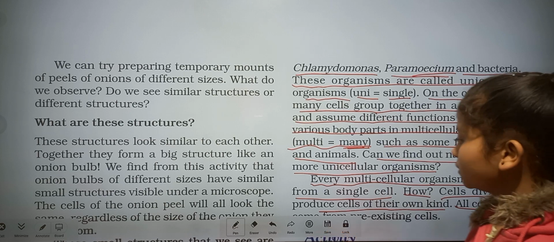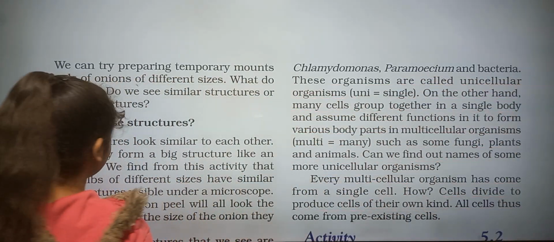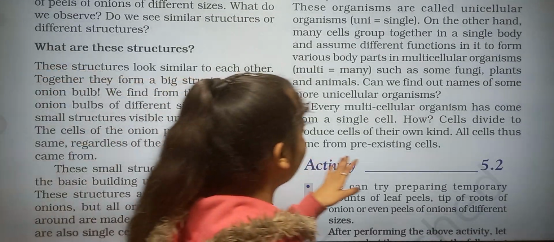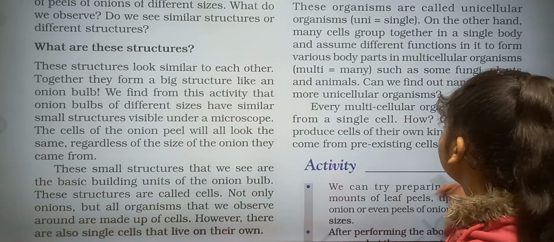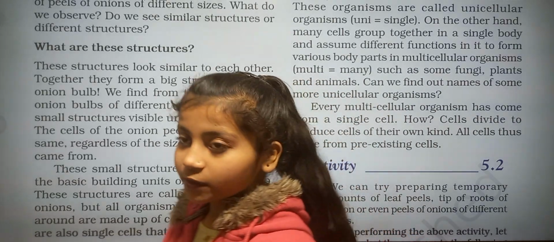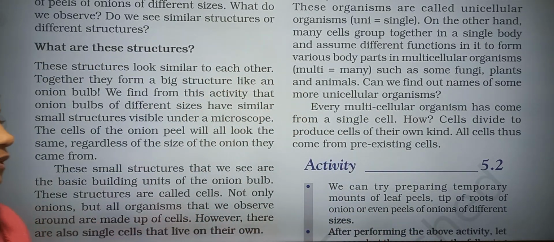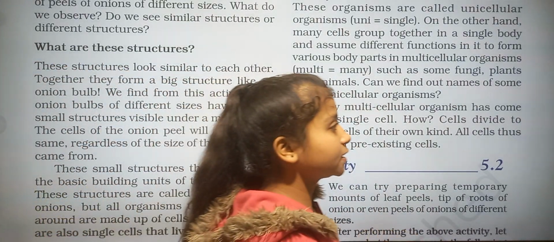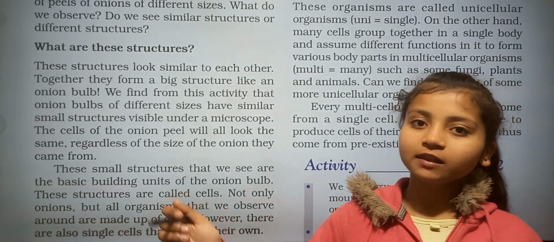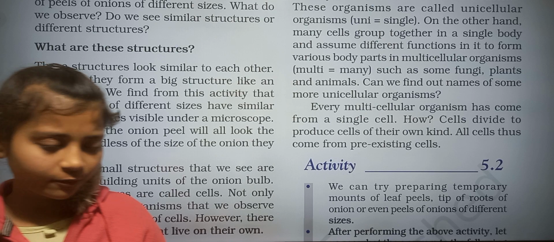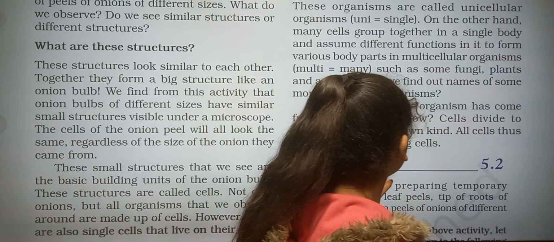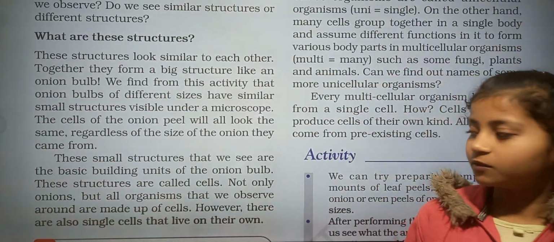All cells thus come from the pre-existing cell. Here it is written that a new cell arises from a pre-existing cell. All the cells come from pre-existing cells.